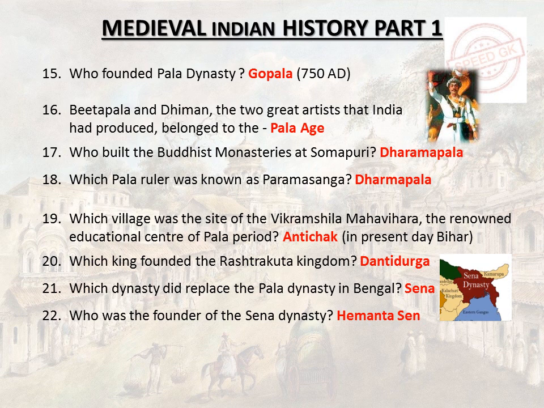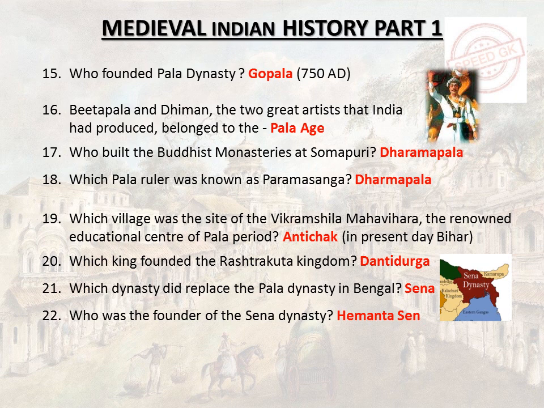Who founded the Pala dynasty? Gopala, 750 AD. Dhiman and Bitpal, the two great artists that India had produced, belonged to the Pala age. Who built the Buddhist monasteries at Somapura? Dharmapala. Which Pala ruler was known as Paramasaugata? Dharmapala.